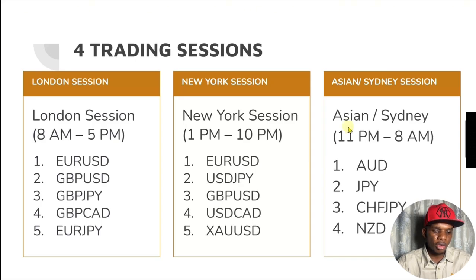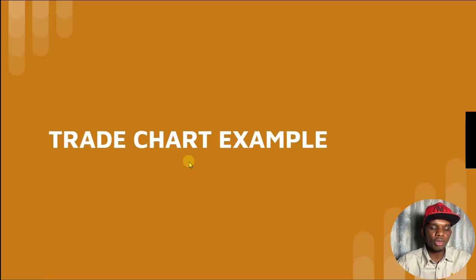Now, the pairs that you can trade during this Sydney session or Asian session are the AUD pairs, that's the Australian dollar, the JPY pairs, which is the Japanese yen, CHF and JPY, and New Zealand dollars. These are the pairs you can trade during this Asian and Sydney session, but I advise traders to avoid it because the market is not volatile during these particular times. So I'm going to show you guys a trade chart example.